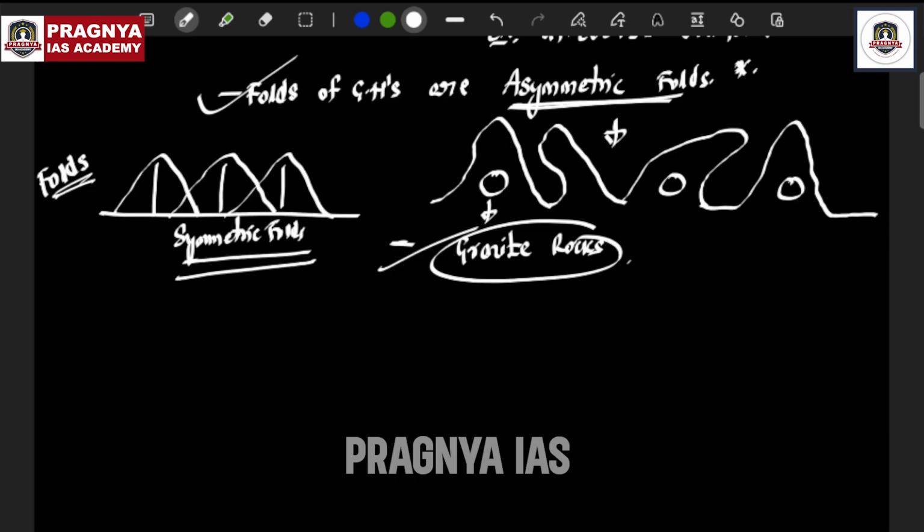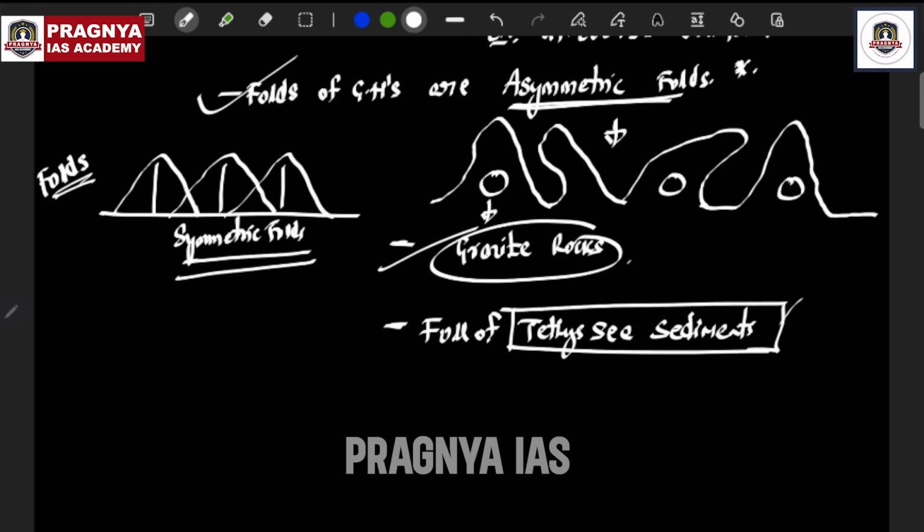The Greater Himalayas are full of glaciers and the highest peaks of the world. In fact, they themselves are the highest peaks on the planet Earth. That is the Greater Himalayas, right? And one more thing you have to understand: the Greater Himalayas are full of Tethys sea sediments. Not only Greater Himalayas; this statement is applicable to Greater Himalayas and also to Middle Himalayas. Understand that?